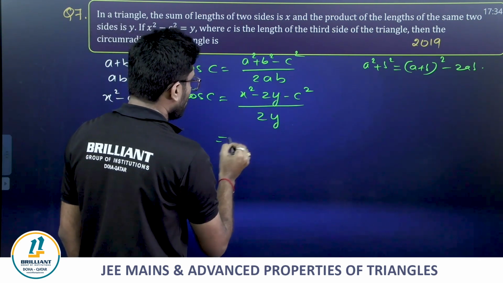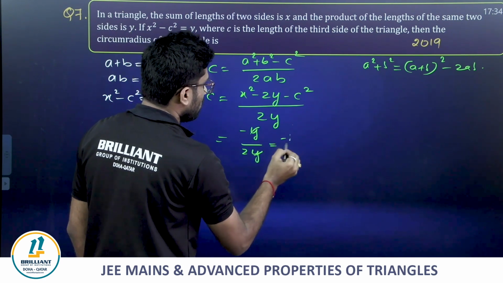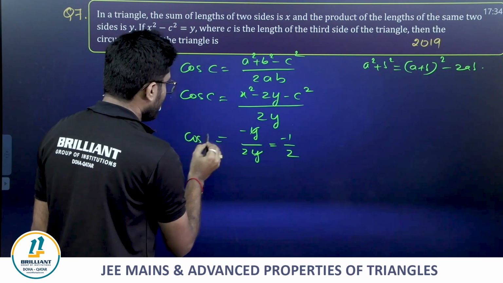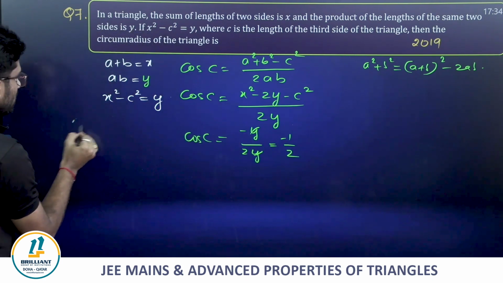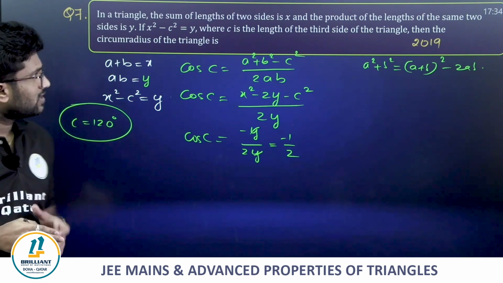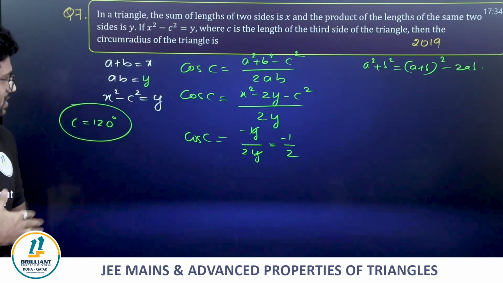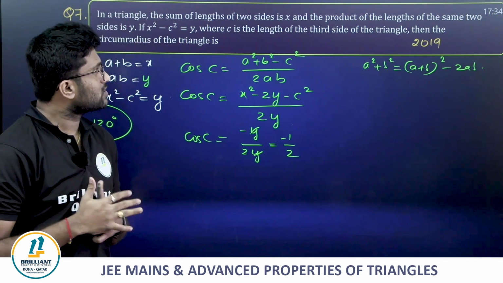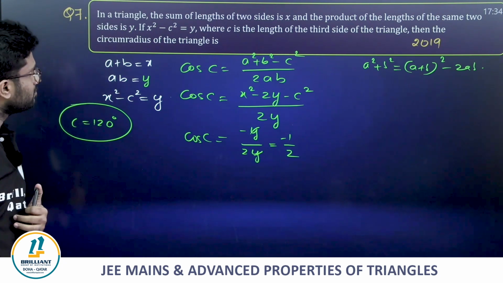So y minus 2y is minus y divided by 2y, which is equal to minus 1 by 2. Oh, friends, see how simply we got it. Cos C is minus 1 by 2, then C is equal to 120 degrees. That's it. We got this. Is this clear?